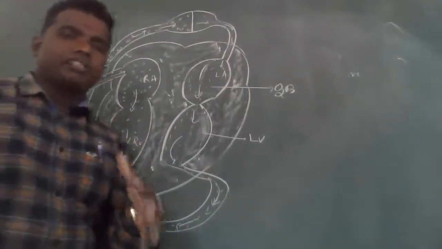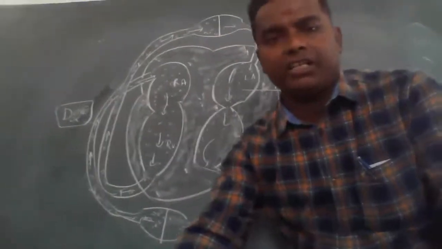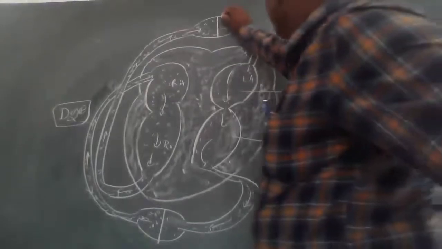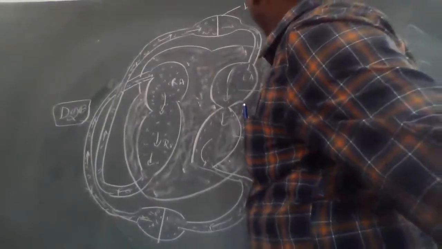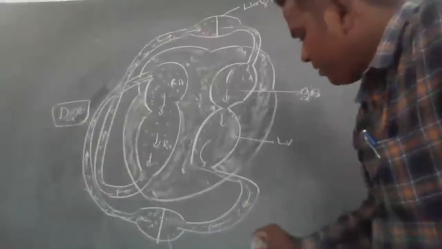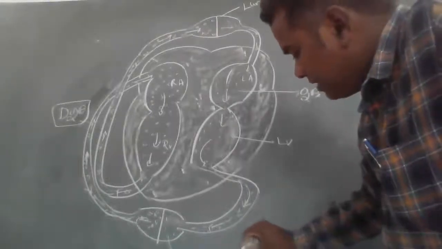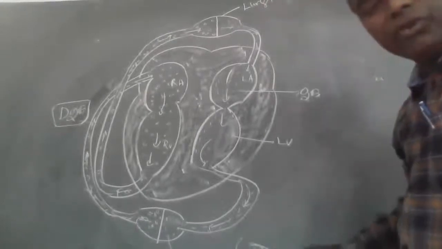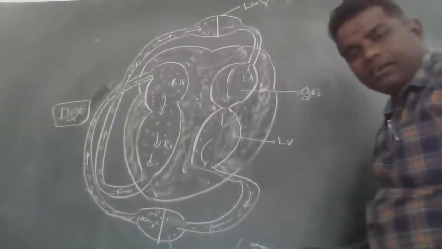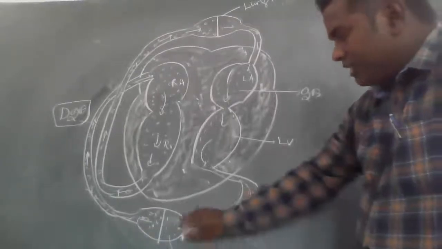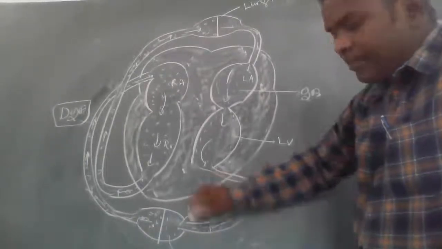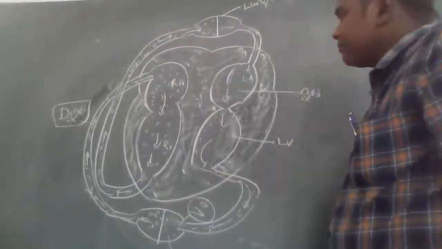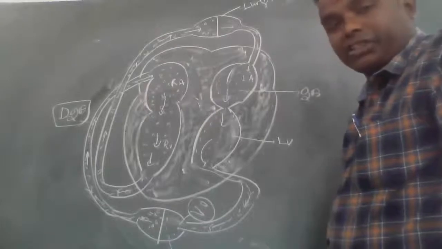So double circulation is there. What is double circulation? Remember one thing, simply. This is the lungs. This is the visceral, that means the total various organs. VO is nothing but various organs.